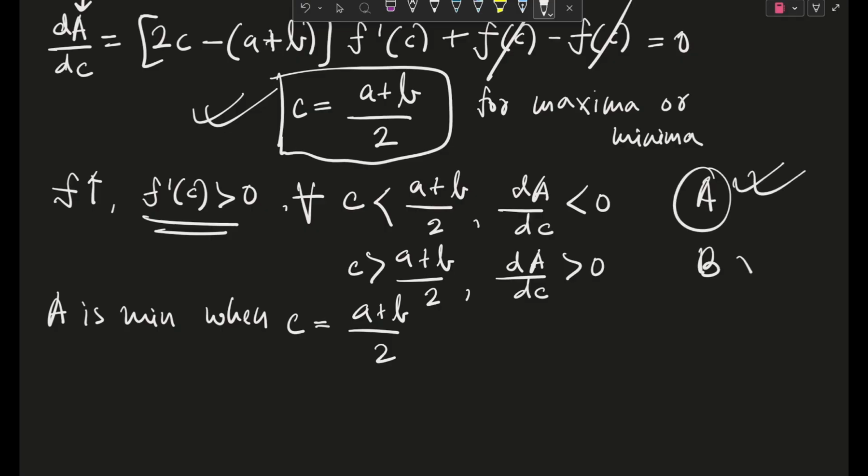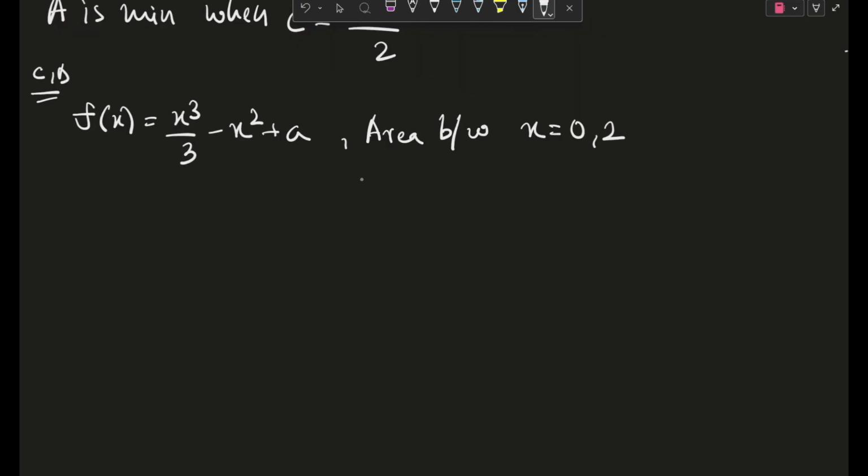B becomes wrong. Okay, so now let's go on to our options C and D and see what question they have. This was the information given, and we need to find out the area. Also, one more thing, it was mentioned that f of x is monotonic in 0, 2.